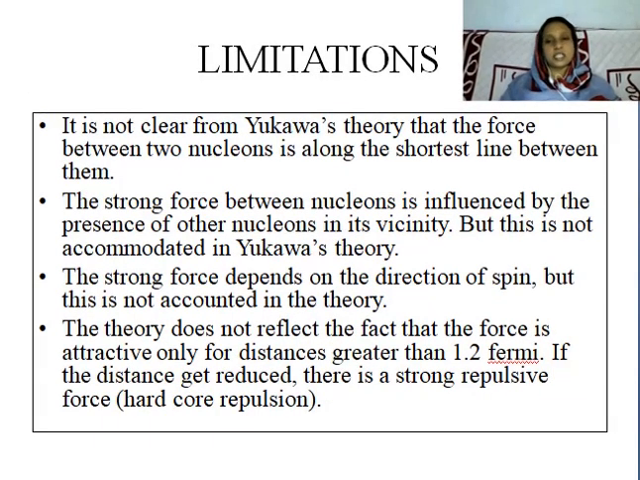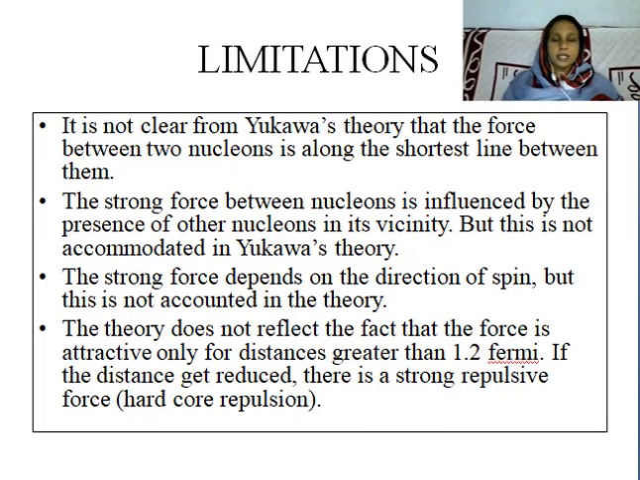Now, what are the limitations of this theory? In the case of Yukawa's theory, it is not clear that the force between the two nucleons is along the shortest line between them. That is the first drawback. The second one is that the strong force between nucleons is influenced by the presence of other nucleons in its vicinity. But the theory does not discuss this case.